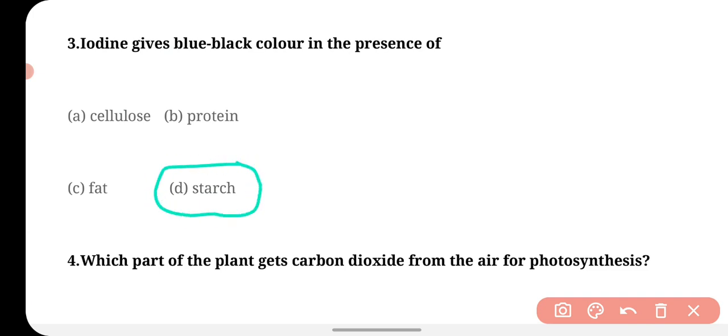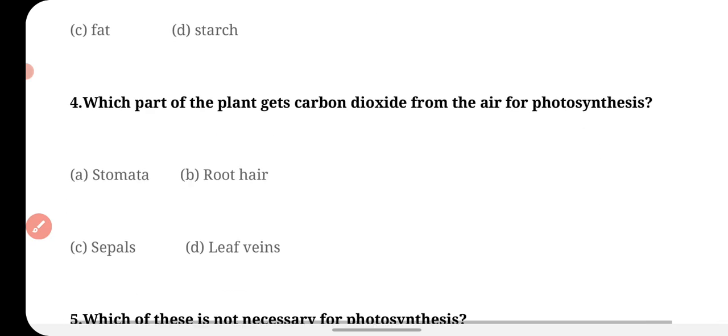If you put a drop of iodine solution on starch, it will turn blue-black. This is the test that we perform to know whether starch is present or not in anything. So starch is the correct answer.